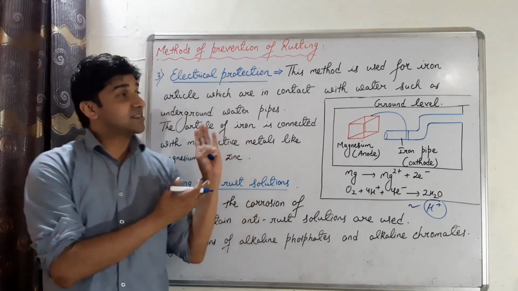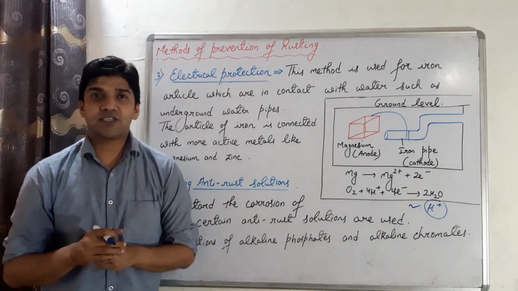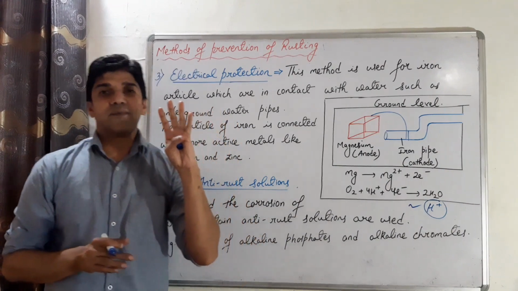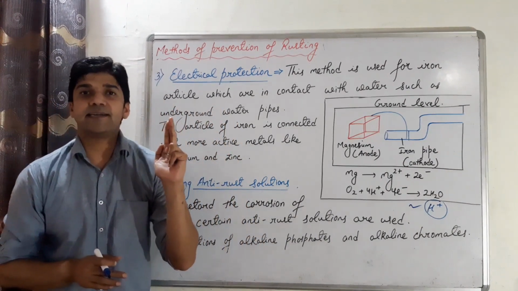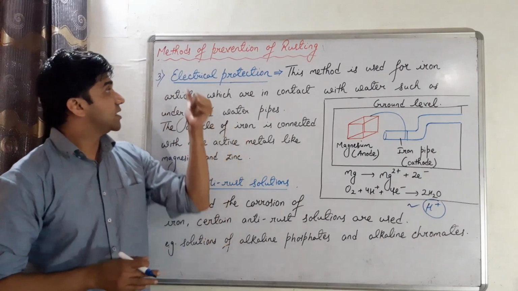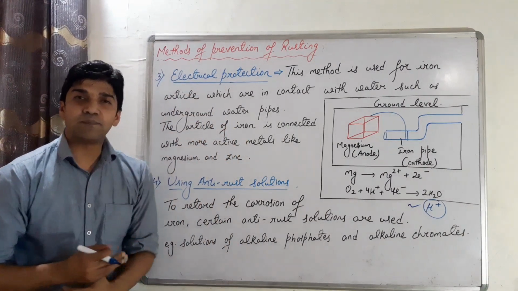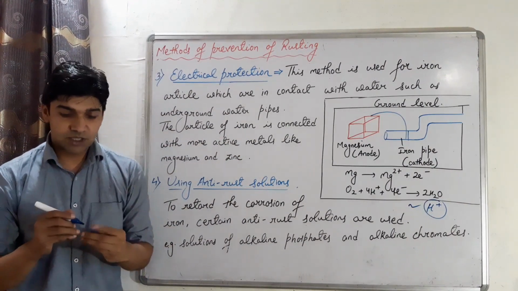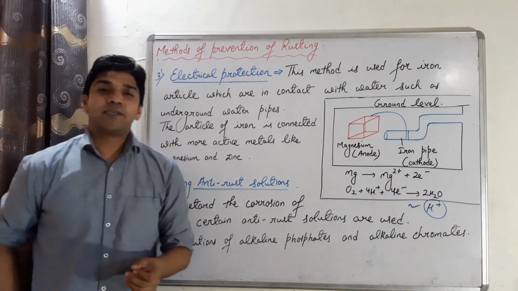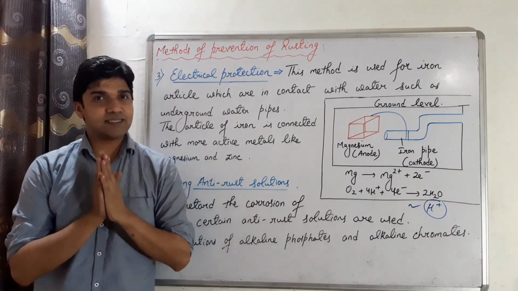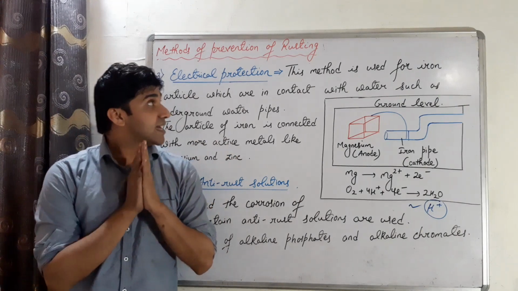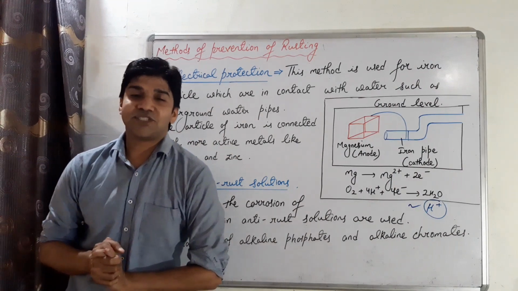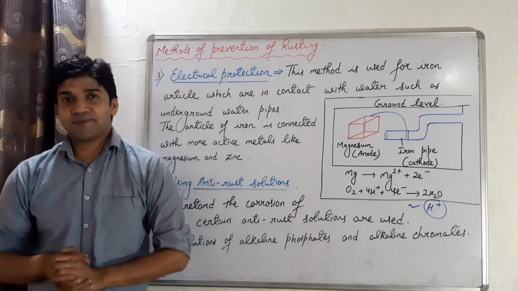So these are the methods for the prevention of rusting of iron. Four methods that we discussed today. First is barrier protection, second sacrificial protection, third electrical protection, and fourth by using anti-rust solutions. So that's about the topic of corrosion: what is corrosion, the mechanism of rusting of iron, and then the methods for the prevention of rusting of iron. And that's about the chapter of electrochemistry.